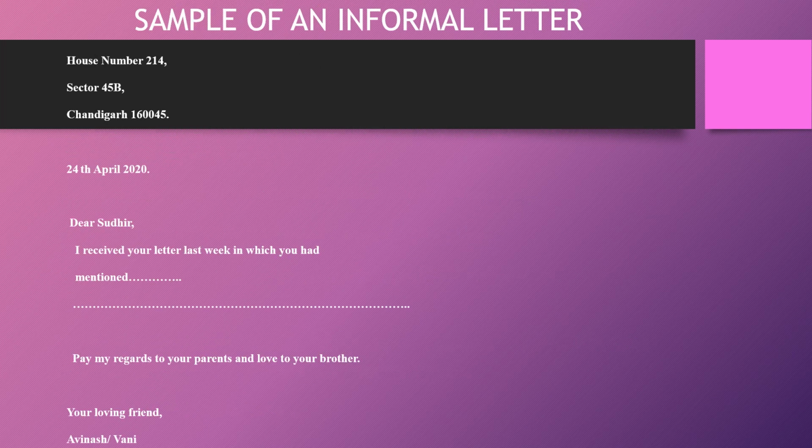Now this is a sample of an informal letter. You could pause my video and look at it carefully. So here we have the sender's address, we have the date, then the salutation where the name of the friend is mentioned, and the subscription. And it's going to be written in 3 paragraphs like I told you.